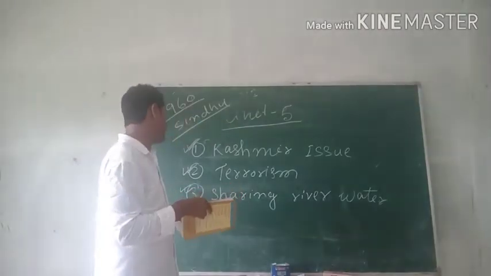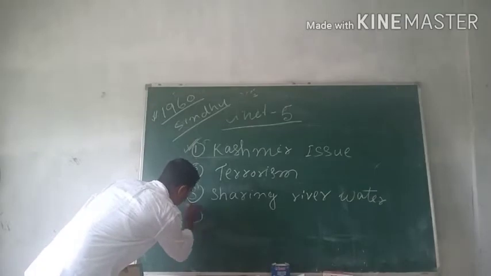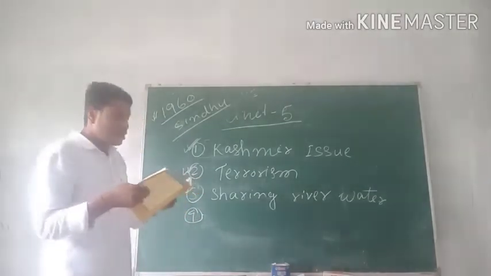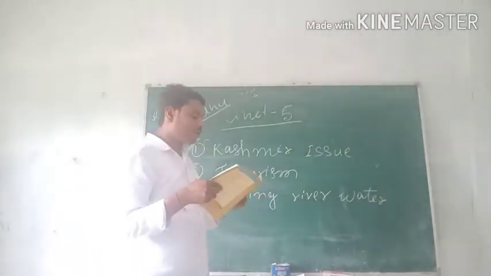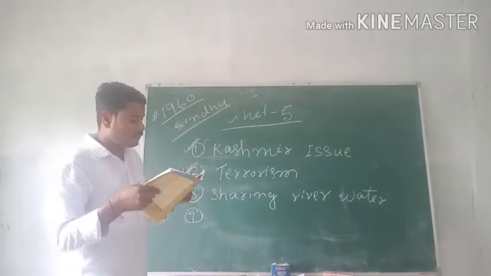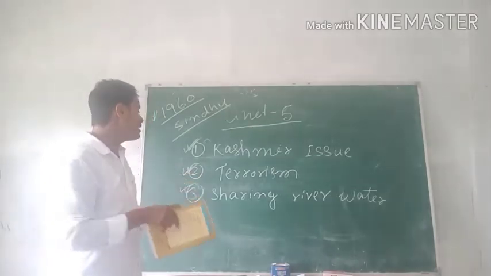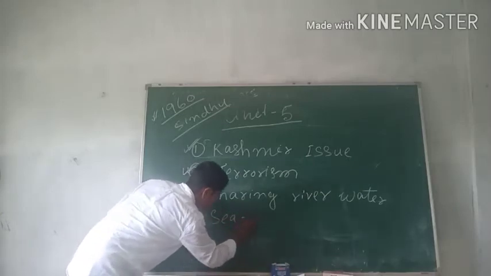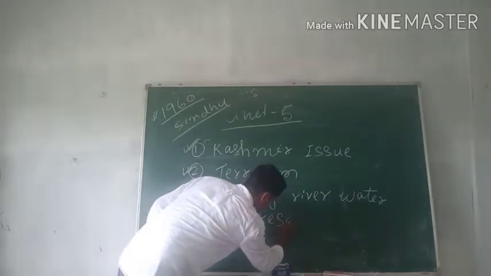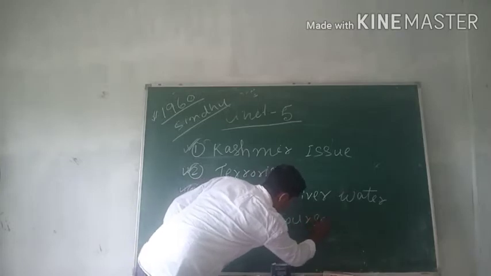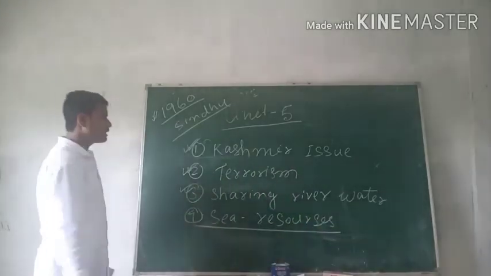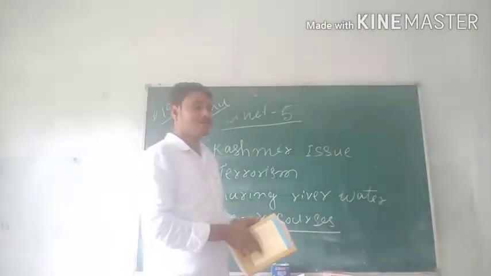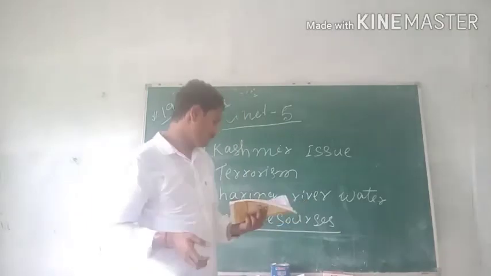So another important cause of conflict between India and Pakistan is the Ran of Kutch and Sir Creek, that means sea resources. Number 4, sea resources. This is another important cause of conflict between India and Pakistan.